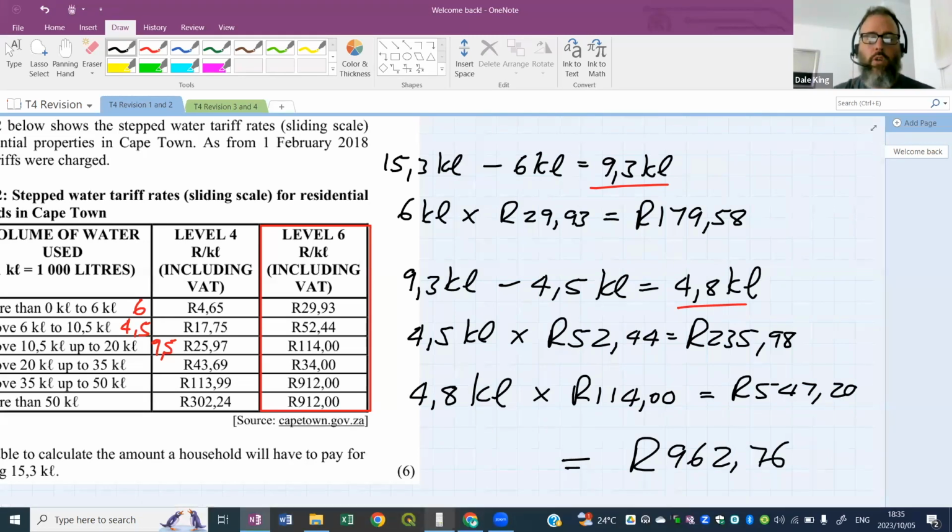Now, normally you would check the question to see whether you need to add VAT onto this. No, these values are including VAT, so we don't need to add VAT. So that is how much you will pay for 15.3 kiloliters. Are there any questions? Looking at my answers and yours, what is the difference? Why are we getting different answers? Have a look and see. But we should all be getting 962.76.